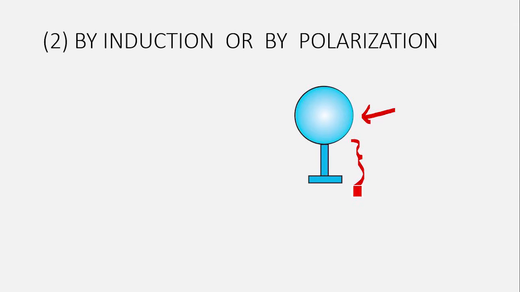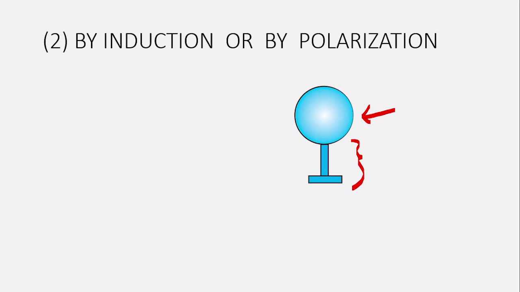The next method is by induction or by polarization. To understand the production of static electricity by induction or by polarization, let us consider this is a metallic sphere mounted on some insulating support.